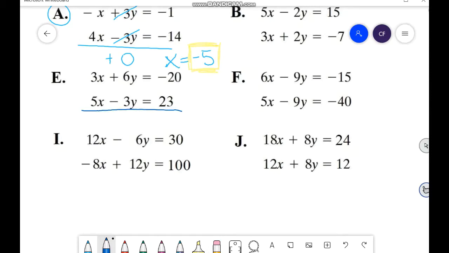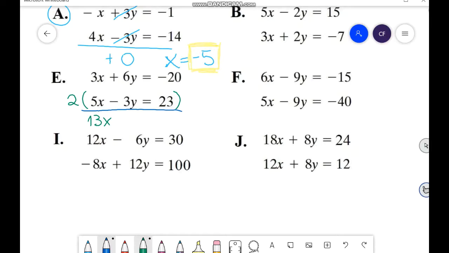Well, we have to add both equations, and we will eliminate. Since we're trying to find x, we're going to eliminate y. My choice here is to multiply the second equation, the one on the bottom, by 2. So we're going to multiply this one by 2. 2 multiplied by 5, 10. 10 plus 3, 13x. 2 multiplied by negative 3, negative 6.